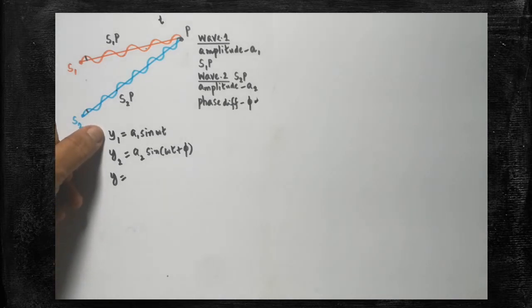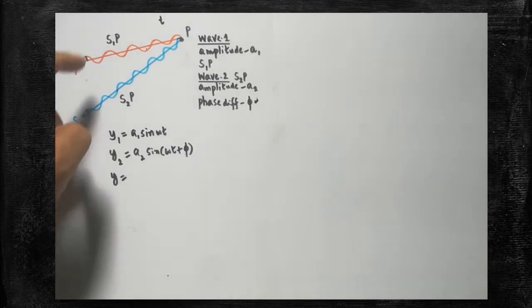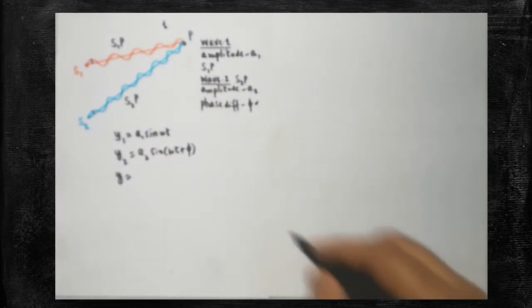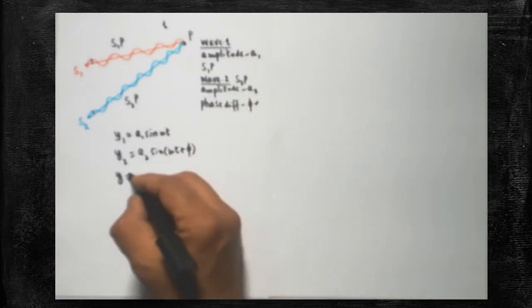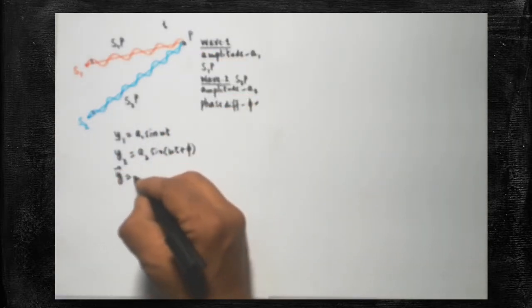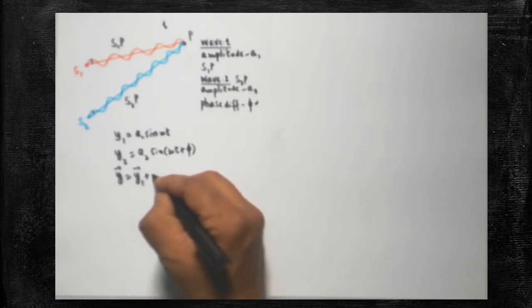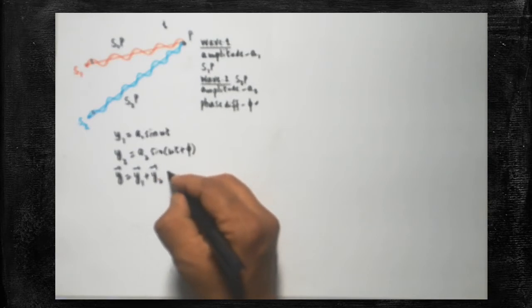We know the expression for the displacement of the first wave. We know the displacement of the second wave. When the two waves are vectorially added, you will get the resultant displacement at point P. Therefore, it's a vector addition. Therefore, y vector is equal to y1 vector plus y2 vector. Simply, is it clear?